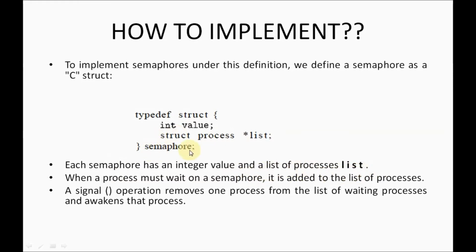The semaphore is implemented as a structure, and the semaphore contains two components. The list of processes, you can see the highlighter. It is going to contain the list of processes, all the processes that are executing in the OS, right?